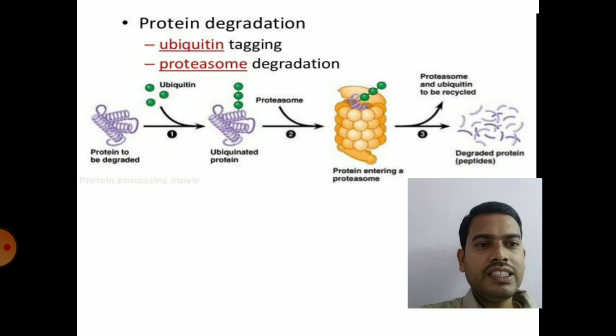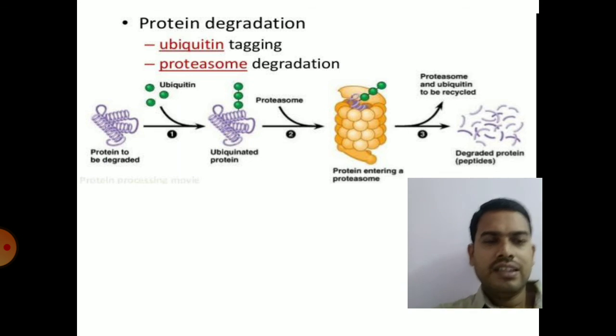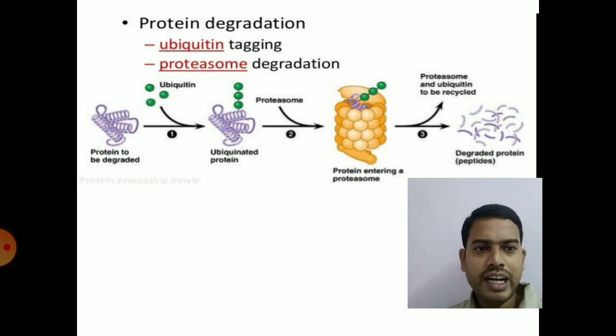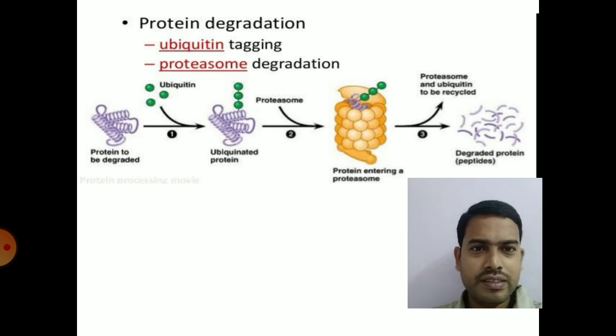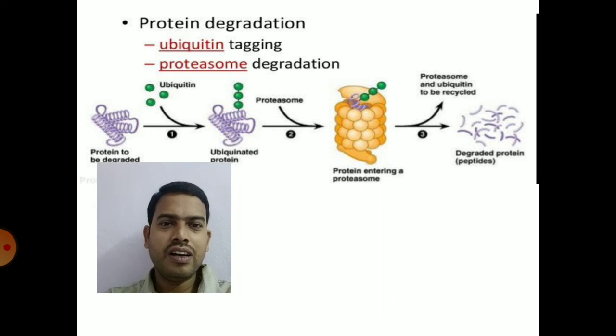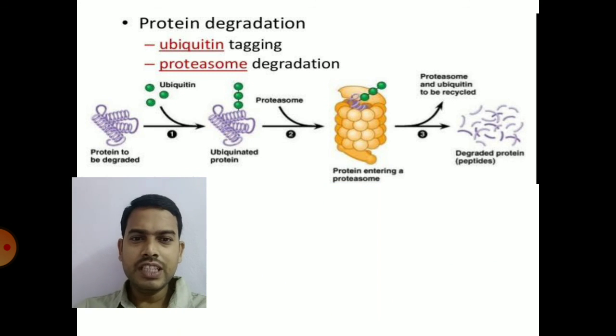The next one is gene expression control at protein level, that means after synthesis of protein. In this process you can see the degradation of proteins after they are completely synthesized.